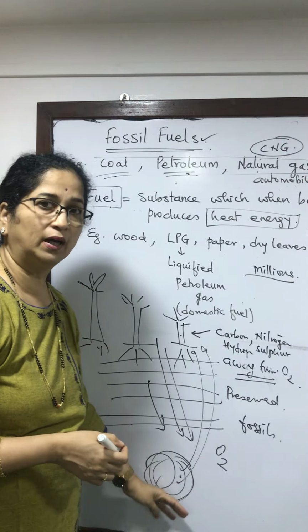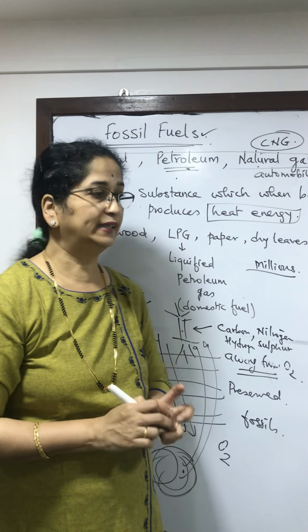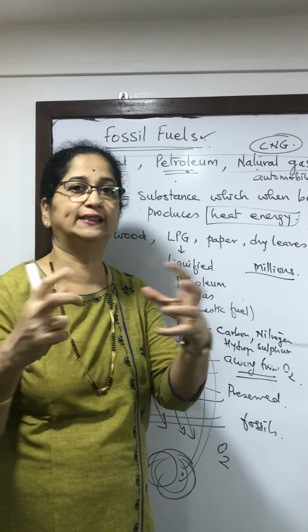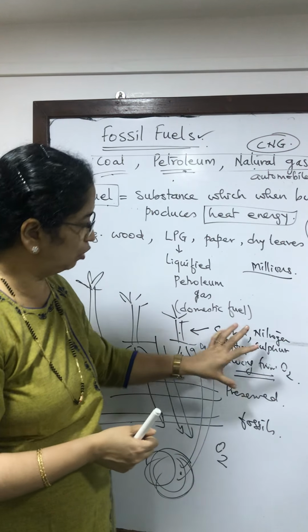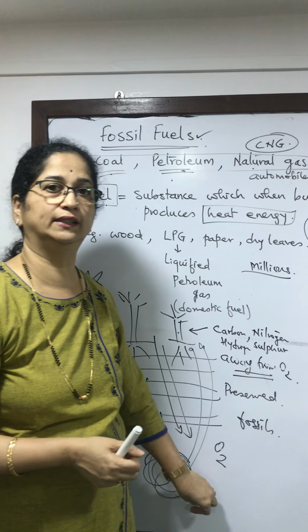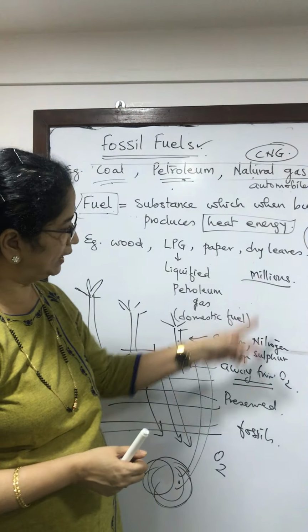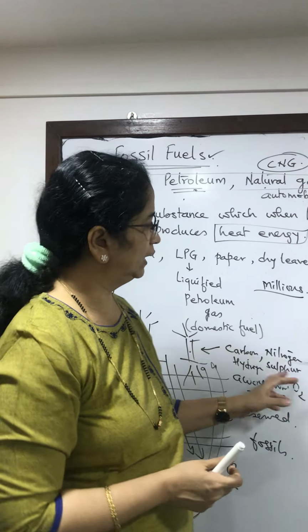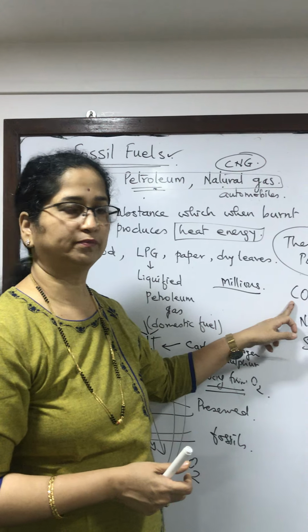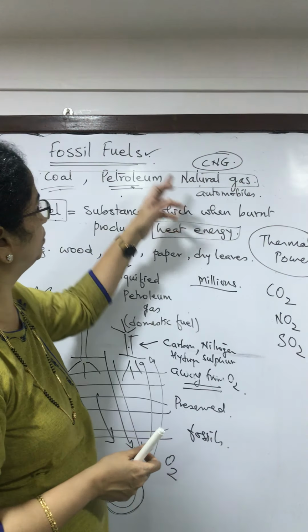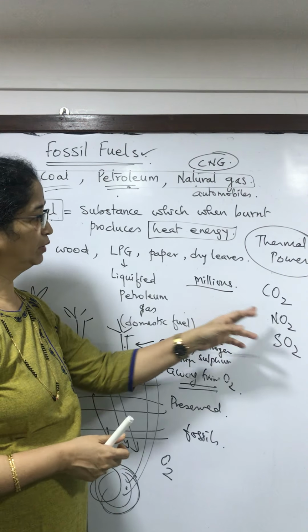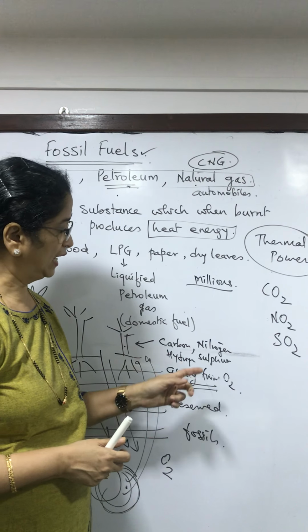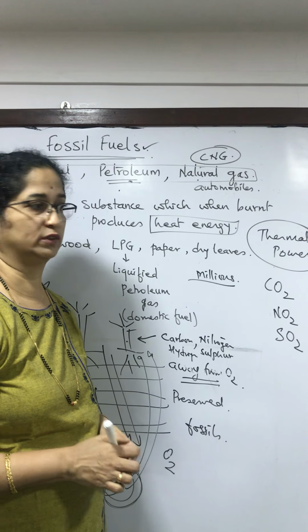So when they got buried under the earth, it is like skeletons getting preserved. So all these elements are present in these fossils, and when carbon is burnt in abundant supply of oxygen, it produces carbon dioxide. The nitrogen that is present in the fossil fuel produces nitrogen dioxide, and sulfur produces sulfur dioxide.